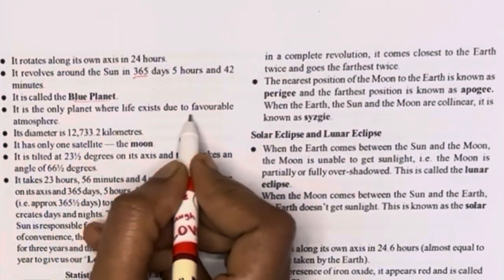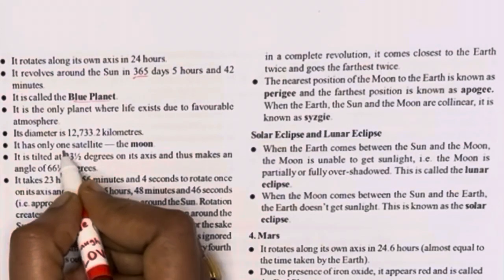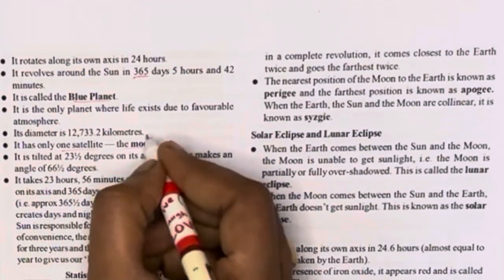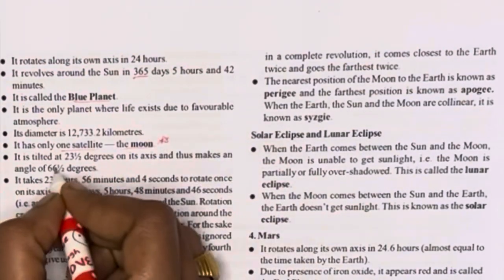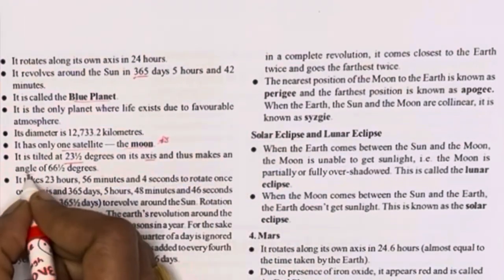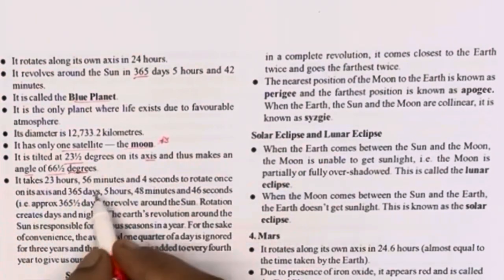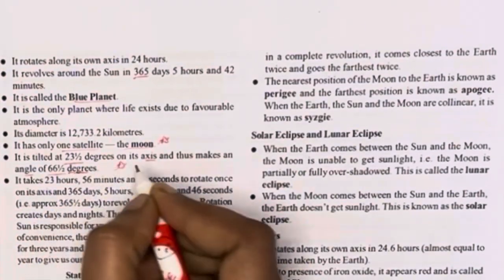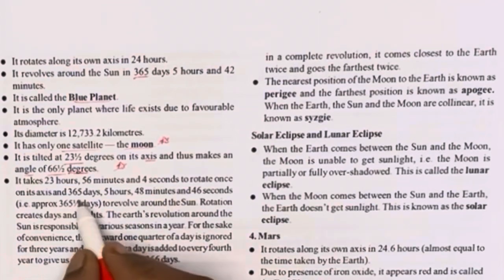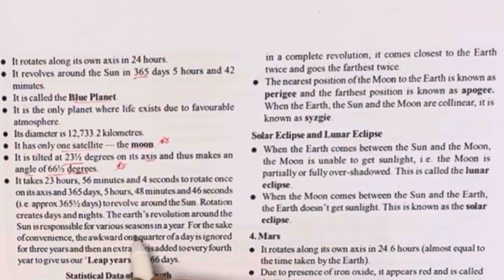It is called the blue planet and it has a favorable atmosphere, and its diameter is 12,733.2 kilometers. It has only one satellite, that is the Moon, and it is tilted 23.5 degrees on its axis, and the angle is 63.5 degrees. It is also important. It takes 23 hours 56 minutes and 4 seconds to rotate once on its axis, and 365 days to revolve.